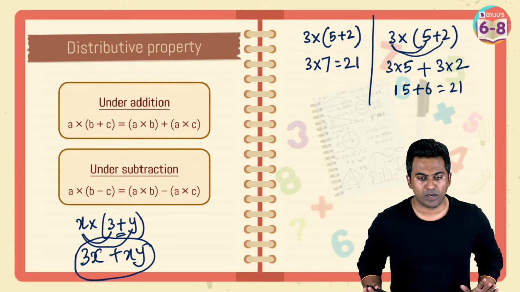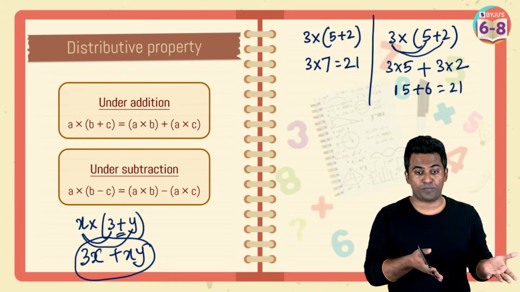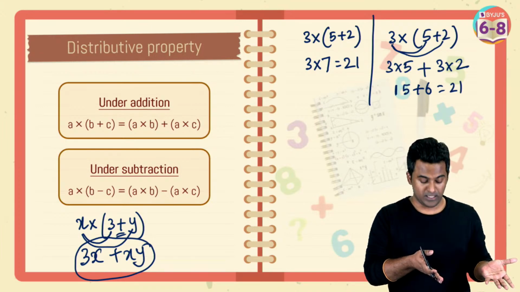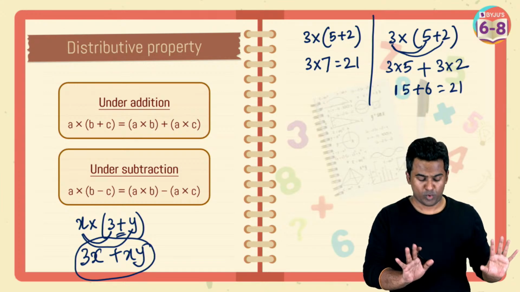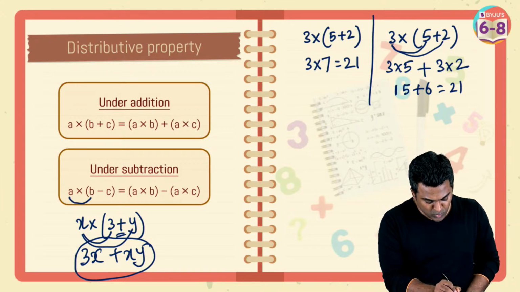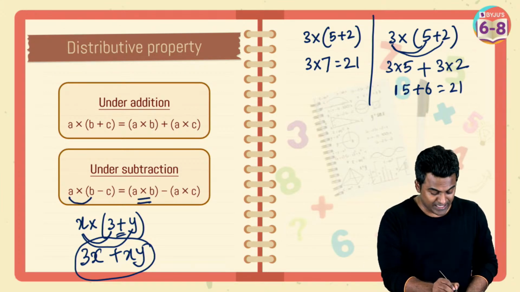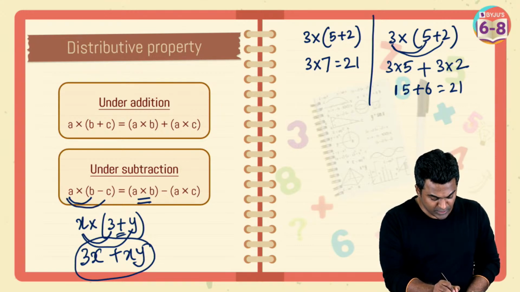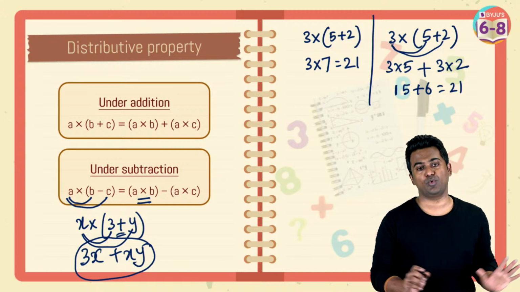Multiplication follows the distributive property. I hope this is clear now, right? Very, very simple. No big deal. Just multiply these two, A multiplied with B. You do that here. If the sign in the middle is minus, you put a minus sign, and then you multiply these two here, A multiplied with C, and you put that here.